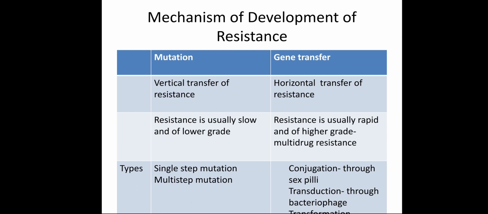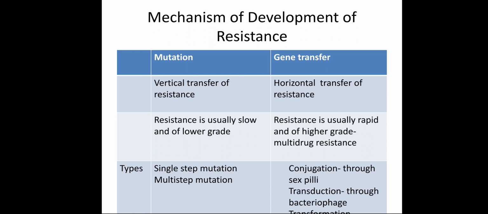Mutation is of two types: single step mutation and multi-step mutation. One point mutation and multi-step. It is obvious from the name, it is a clear difference. While gene transfer occurs through three different processes: conjugation, transduction, and transformation. You have read in microbiology.